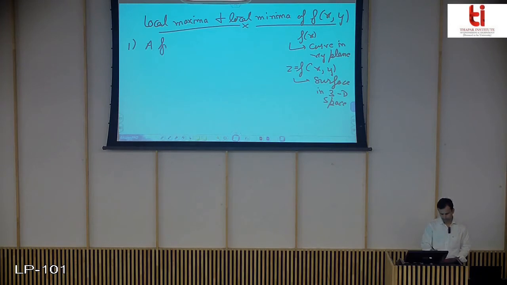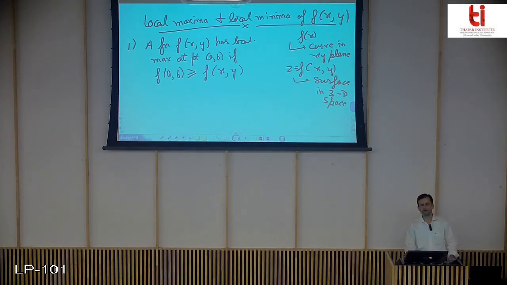A function f(x,y) has local maxima at point (a,b) if the value of the function at that point is greater than or equal to the value of the function at every other point in some open disk. So first this relation should hold. The value of the function should be greater than or equal to f(x,y) for all the domain points.